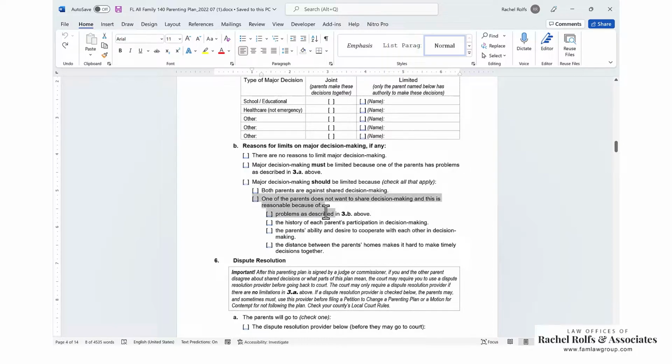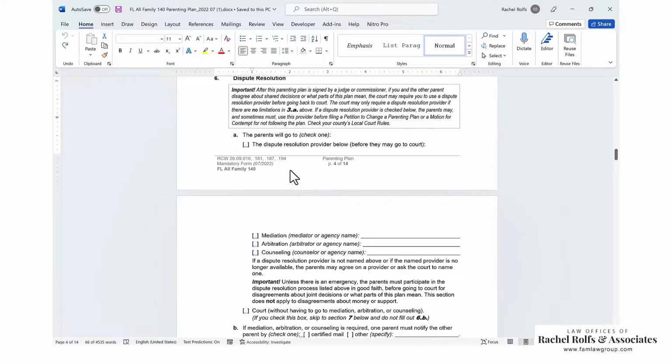Or you can say one of the parents doesn't want to share decision making and it's reasonable because of one of the reasons that a parent can say it's reasonable to not share decision making is section 3B above. The history of each parent's participation in decision making, ability and desire to cooperate with each other, or when the distance between the parents' homes makes it hard to make timely decisions. Sometimes if it's a long distance plan, if there's a big time difference, or if previous communication shows that you guys can't work together, those are kinds of reasons that you might want to try and do sole decision making under this section.